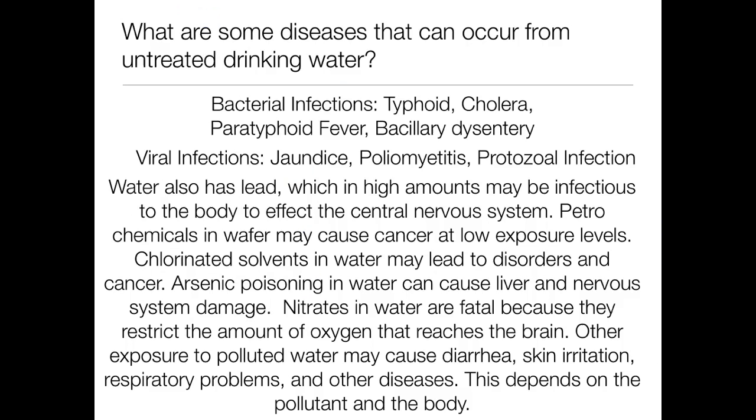What are some diseases that can occur from untreated drinking water? Bacterial infections include typhoid, cholera, paratyphoid fever, and bacillary dysentery. Viral infections are jaundice, poliomyelitis, and protozoal infection. Water may also contain lead, which in high amounts may be toxic to the body and affect the central nervous system.